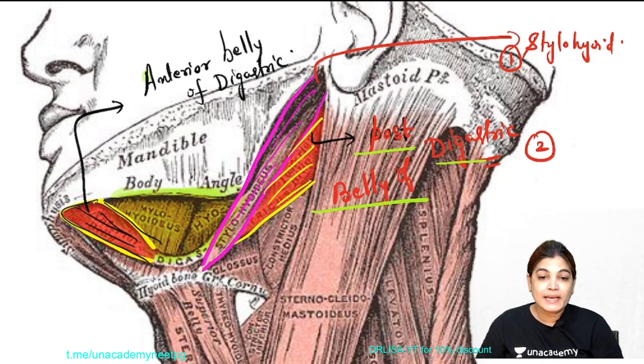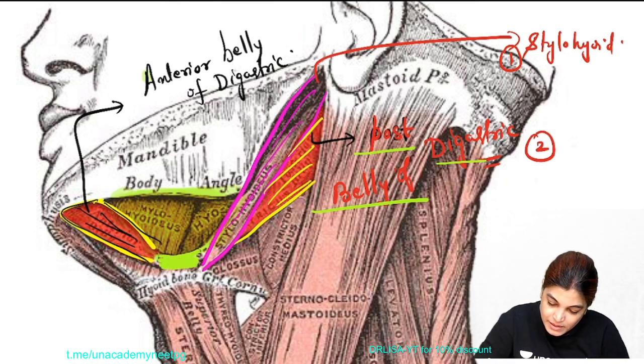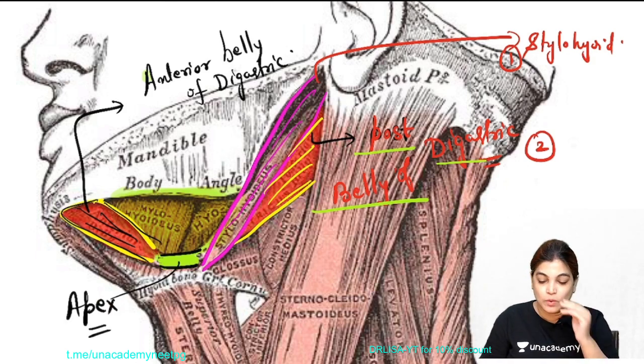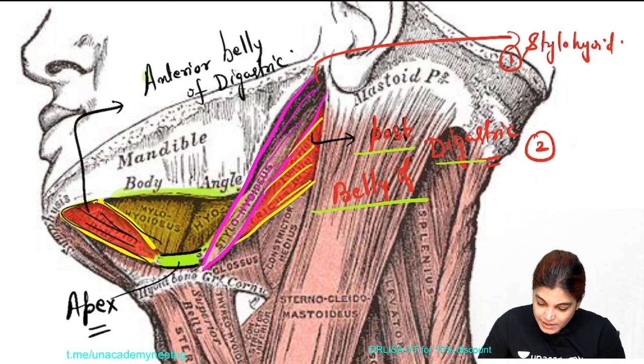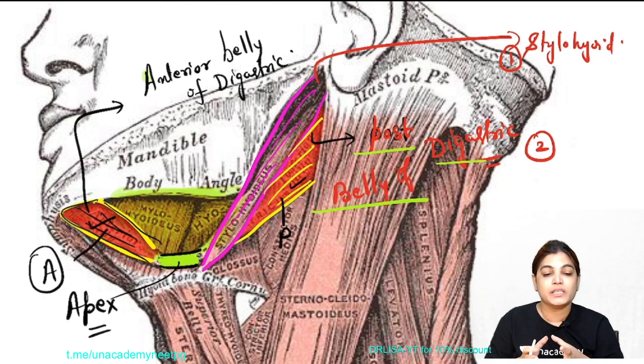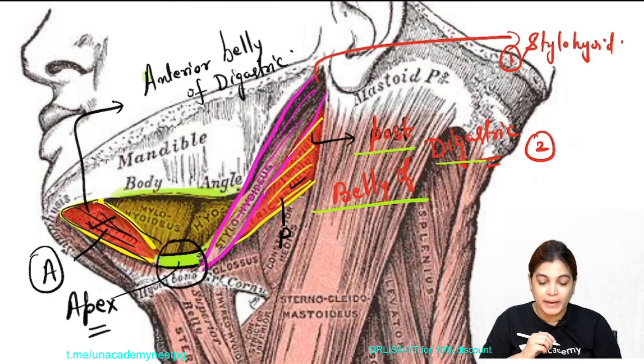Now coming to the apex and the base. You can see this part is the apex, and the apex is formed by the intermediate tendon of the two muscle bellies. As you can see, this is the posterior belly and this is the anterior belly, so this is P and this is A. Both the anterior and posterior bellies of digastric muscle are joined at the apex, and this forms the apex.